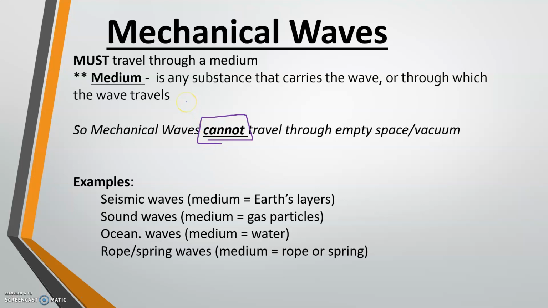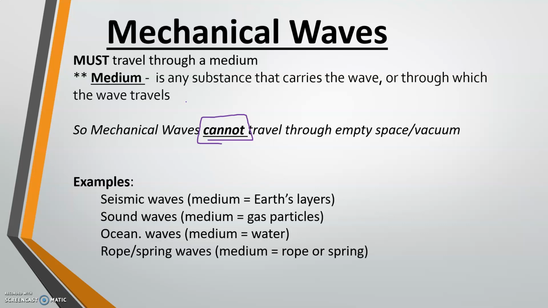Examples of mechanical waves include seismic waves. So seismic waves are the waves released when an earthquake is released from Earth's plate boundaries. And the medium for those seismic waves would be Earth's layers. It moves all through Earth's layers. Sound waves, another mechanical wave. Sound waves have to have a medium. That medium is gas particles, but sometimes it could also be a liquid or a solid.